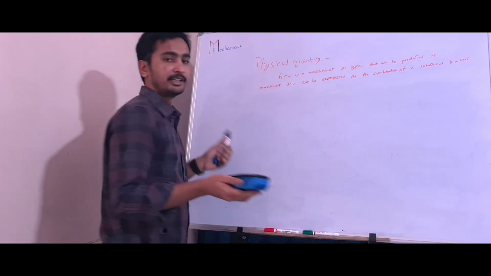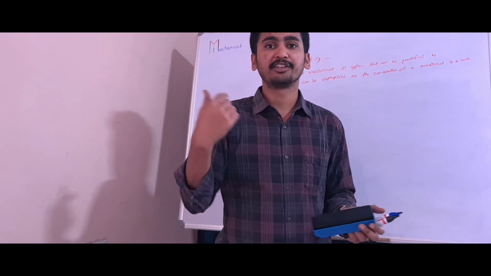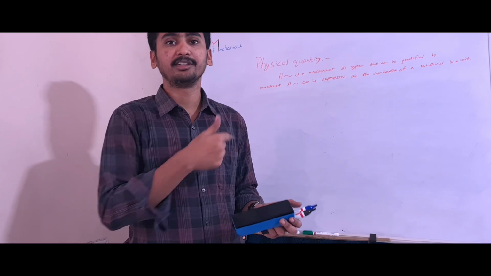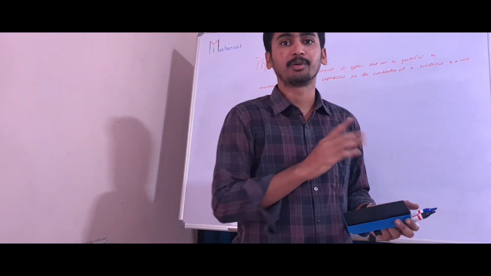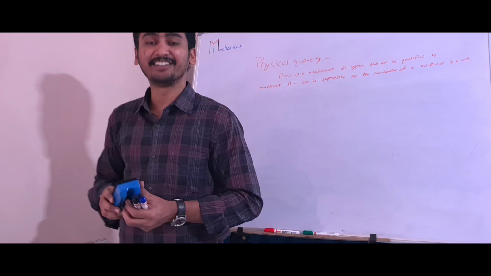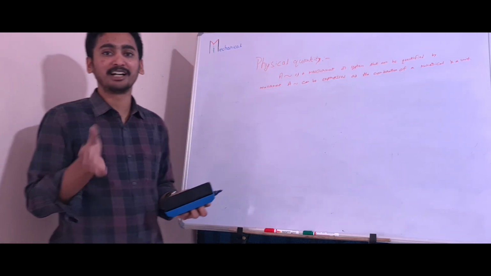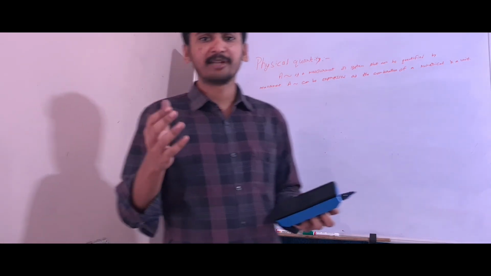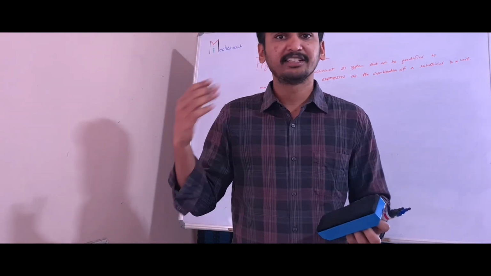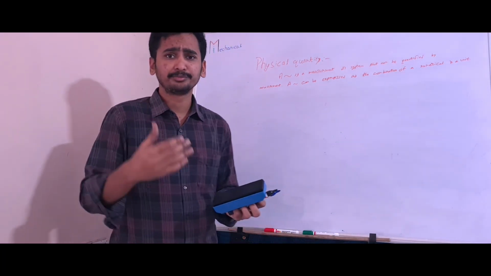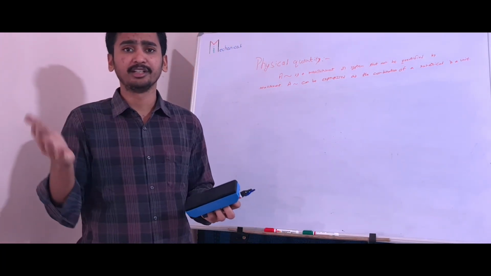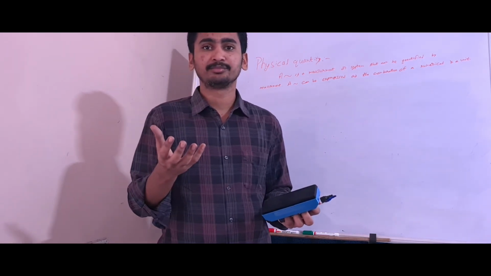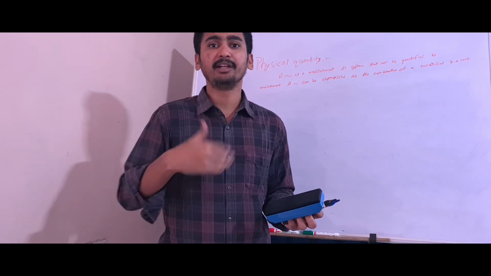Once again, you can note down the definitions of scalar and vector and the examples by seeing the images I am going to provide. I hope you understood the difference between scalar and vector in this video. In the next video we will see the types of unit systems available, CGS, MKS, SI. Why are people now using SI only? I will explain. And what is the requirement to know the dimensions? All those things we will see in my next video.